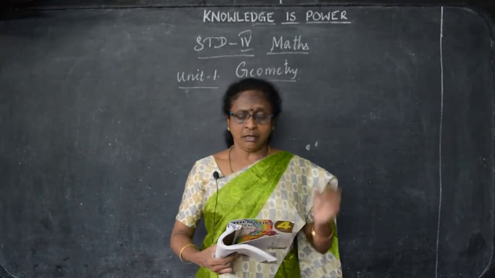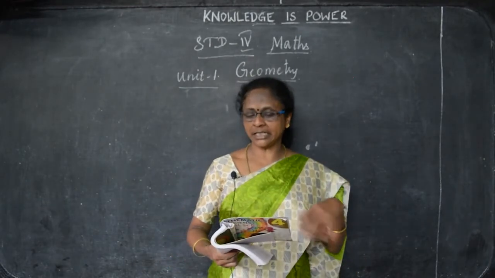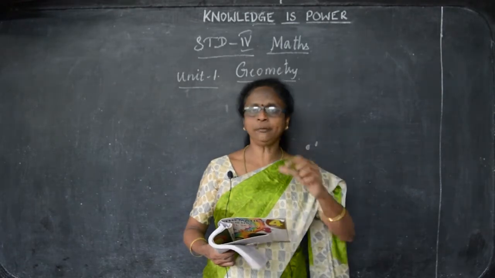So what is a shape? A shape that can be drawn. The shape is a plain figure.